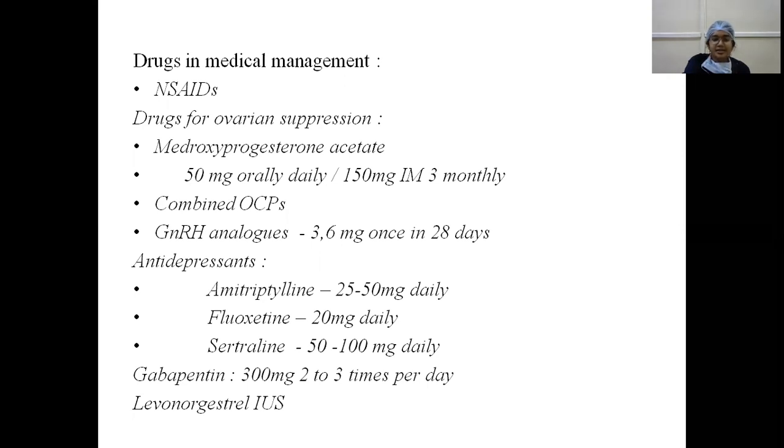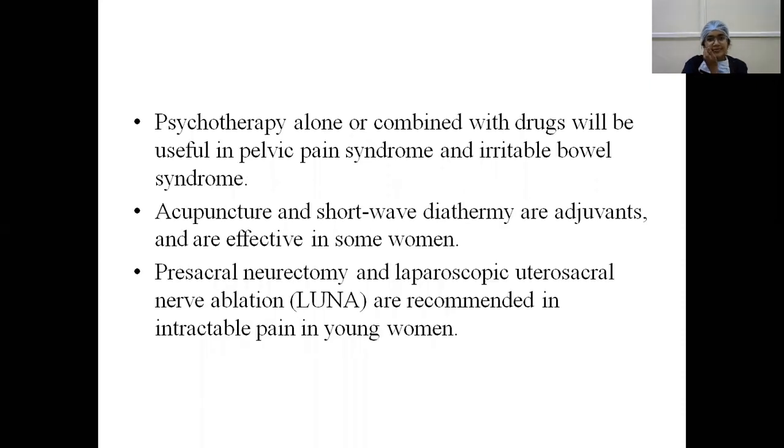Gabapentin is used to relieve pain. It may be given at 300 milligrams 2 to 3 times per day. The levonorgestrel-containing intrauterine device, that is our Mirena, could be used. Psychotherapy alone or combined with drugs will be useful in pelvic pain syndrome and in irritable bowel syndrome.